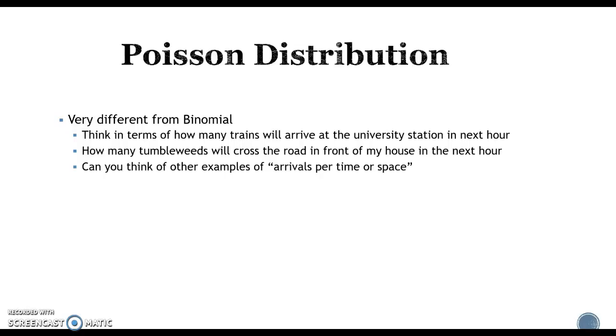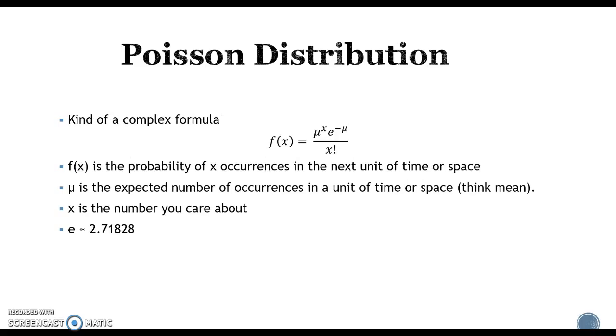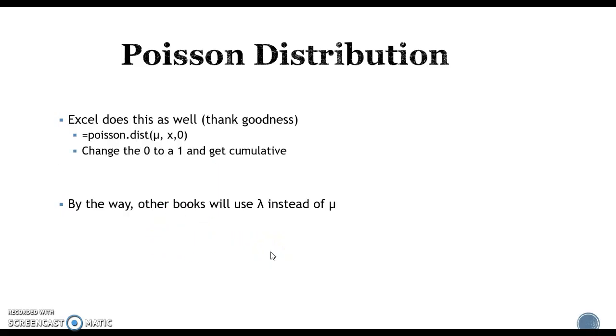In your next class in 2020, you're going to be using this to predict how long it's going to take you to do something. The formula is really complex. It's kind of nasty to look at, but of course, Excel does it for you. So we're going to use the Poisson.dist. It's asking you for the mean, which is how many you are expecting. It's asking you for the chance of that occurring, and then 0 and 1 is the same as the last one, where 0 is the mass function and 1 you will get a cumulative function. Other books and in other places they will use a lambda instead of a mu, just an FYI.